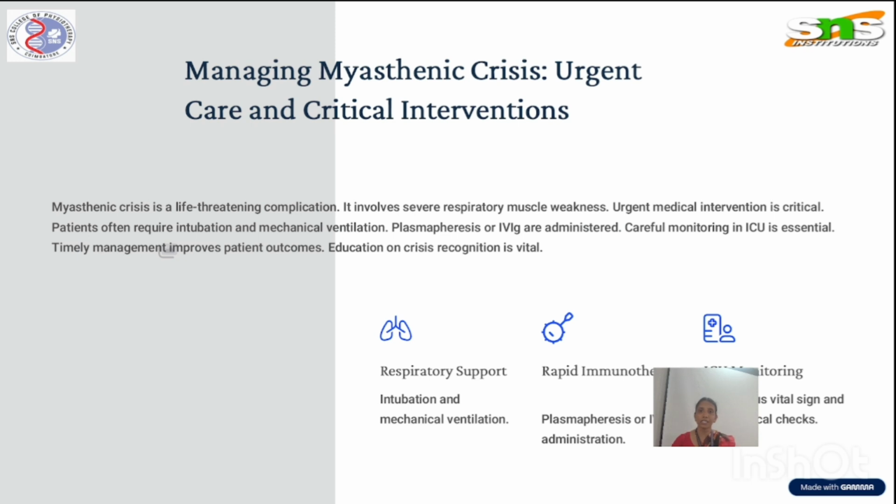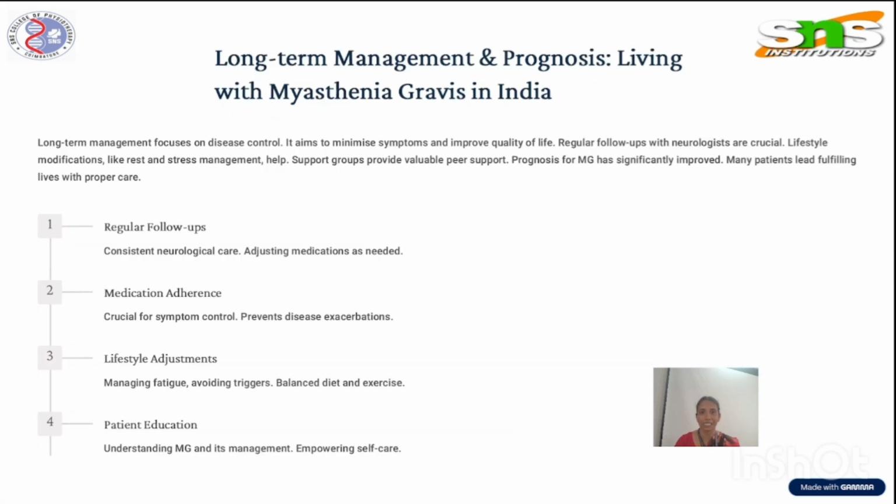In managing myasthenia gravis, we must understand critical care and the critical intervention, as urgent care is needed in myasthenic crisis. It is a life-threatening complication involving severe respiratory muscle weakness. Urgent medical intervention is critical. Patients often require intubation and mechanical ventilation also. Respiratory support, rapid immunotherapy, and ICU monitoring are vital in managing the myasthenic crisis.